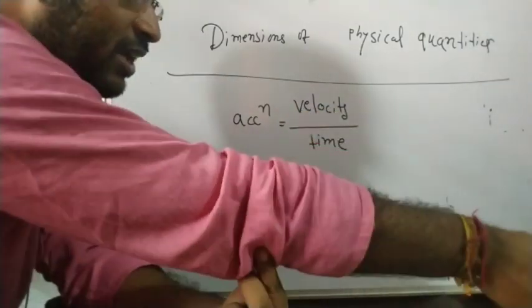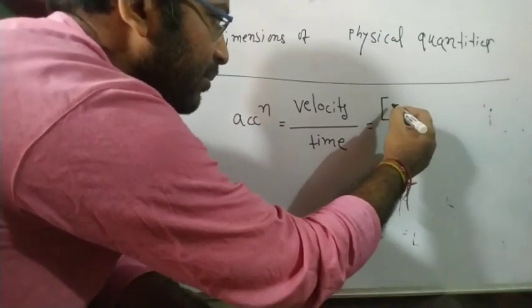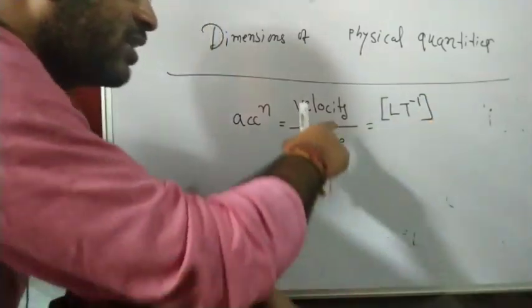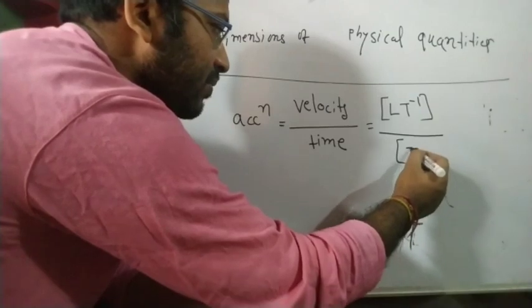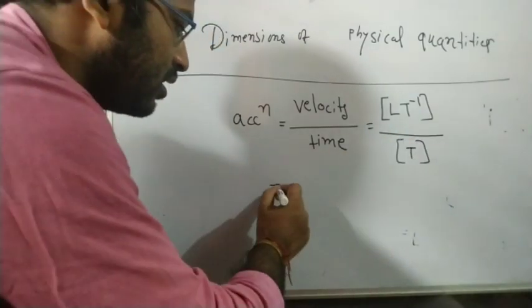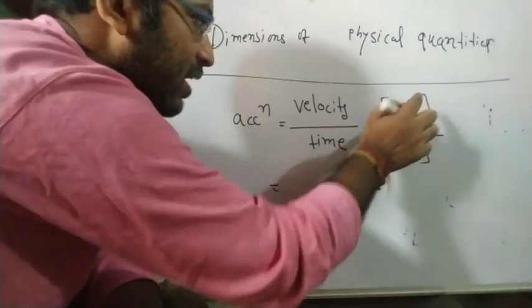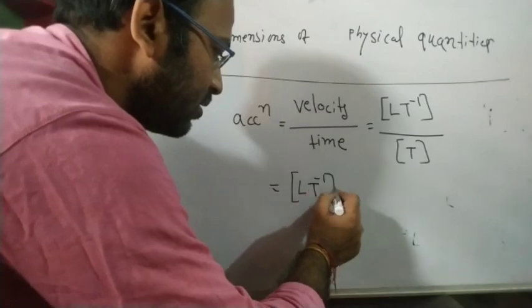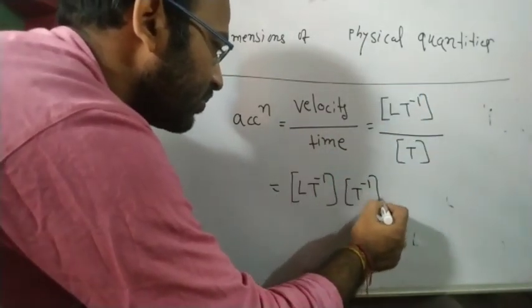We have just calculated the dimension of velocity. What did we get? There is no need to write M, since it is not there, but writing L T to the power minus 1 is enough. That is the dimension of velocity. Then what is the dimension of time? It is T. So if you write it, there is a power 1, and there is already a T to the minus 1. So we get L T to the power minus 1, and moving T up, it becomes again T to the power minus 1.